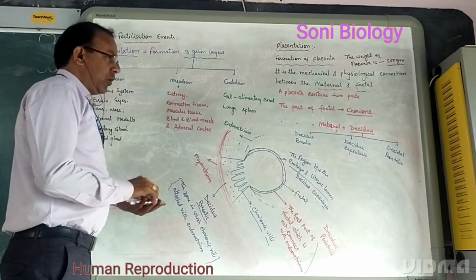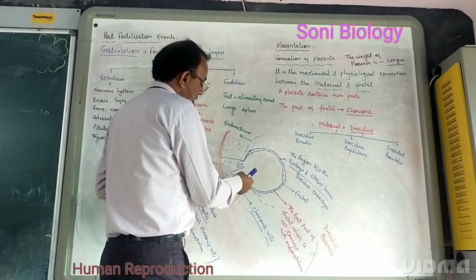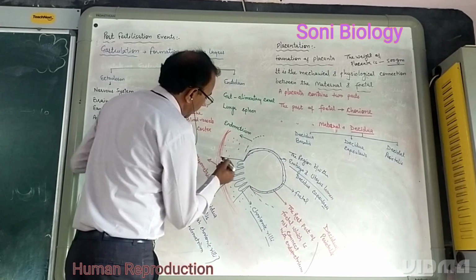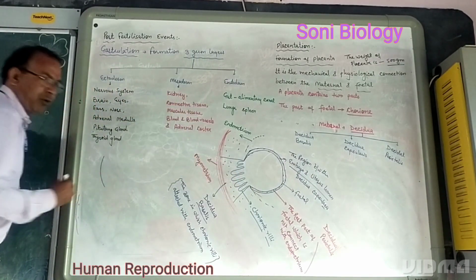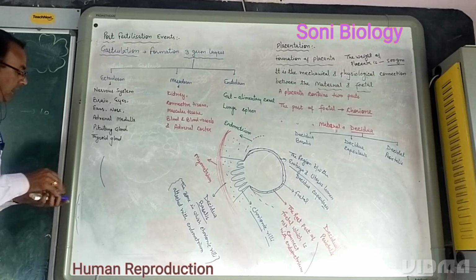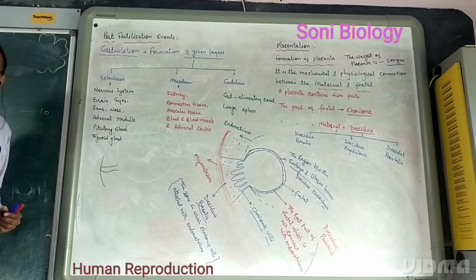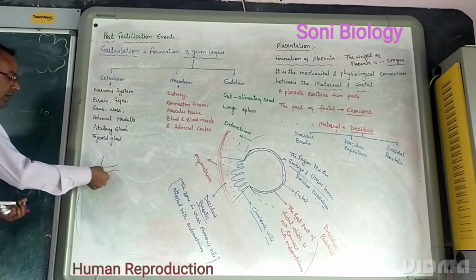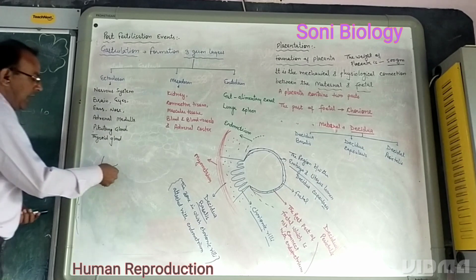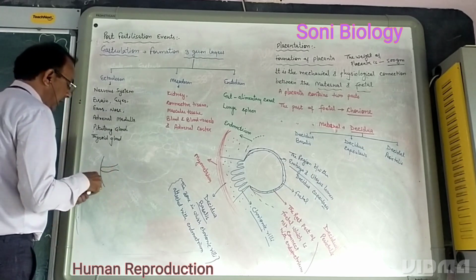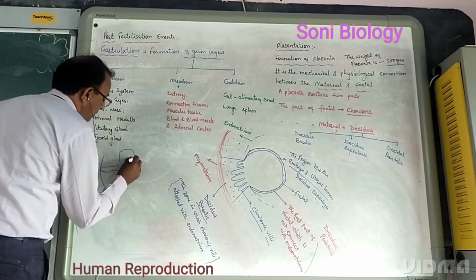Next, one thing more: this chorionic villi is attached with this zone of the endometrium. Suppose this is the zone of the endometrium, and here is the chorionic villi. One side it is attached with the maternal placenta and the other side with the developing embryo. Suppose this is the developing embryo.